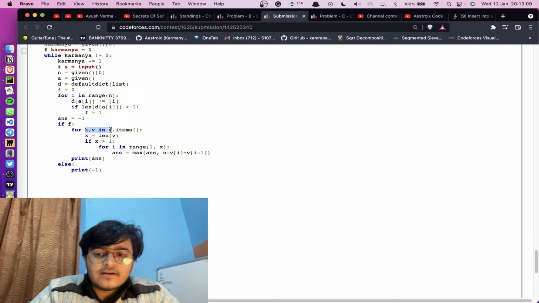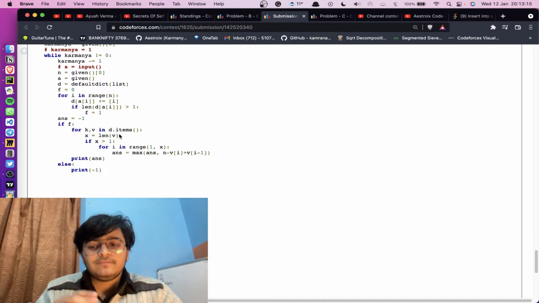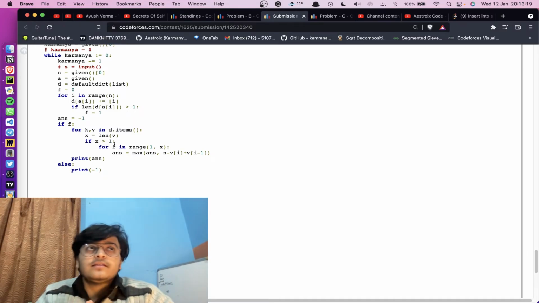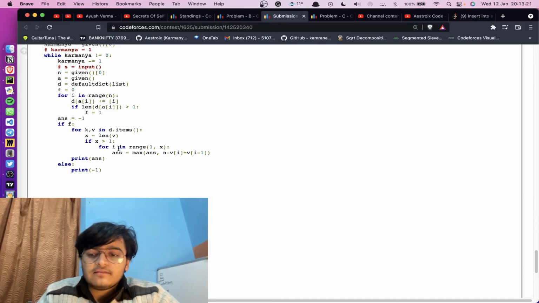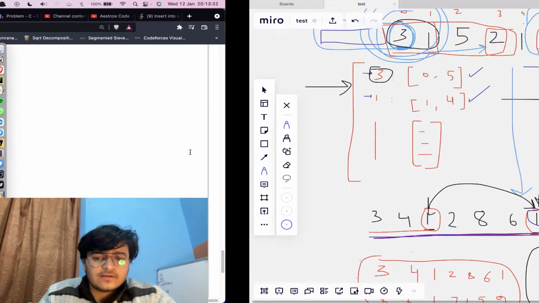So now I am iterating over the dictionary, and I'm taking the length of the indexes, that is the number of occurrences of any particular number. If that is greater than 1, that is, that number is occurring more than once, then I will be checking for each adjacent pair. Now I have taken a loop from 1 to x, and I will be checking the answer of this thing. This formula you can easily arrive at.